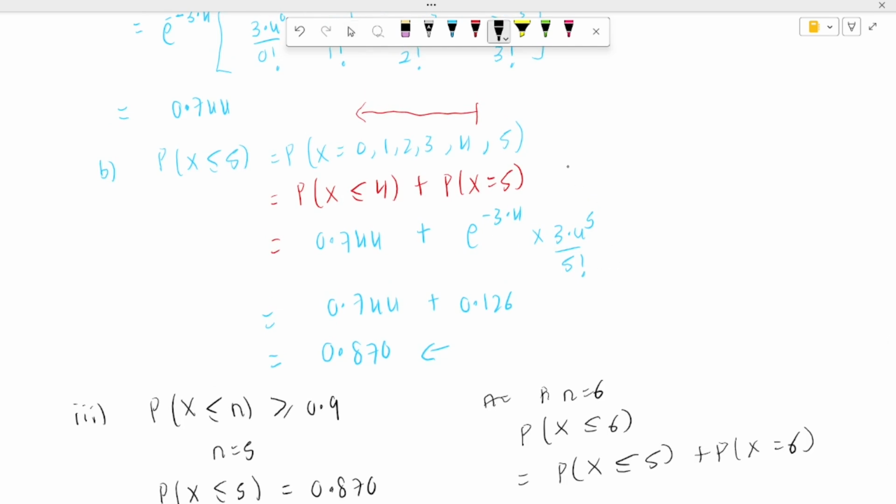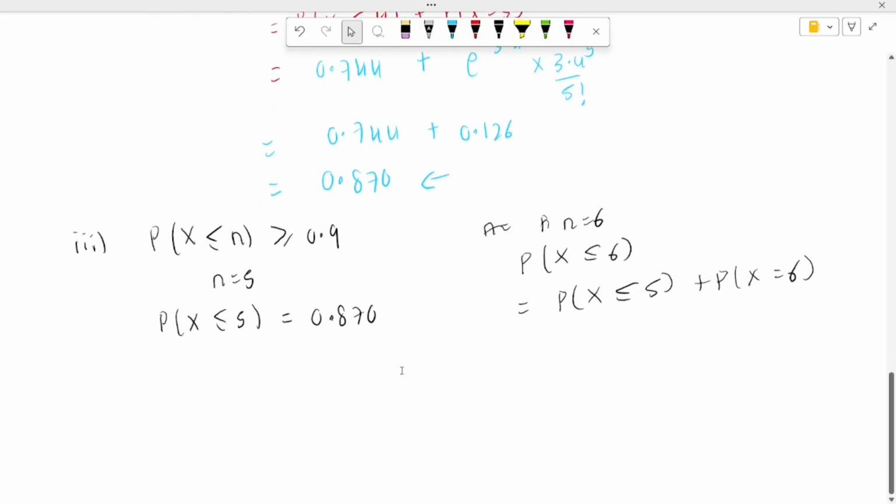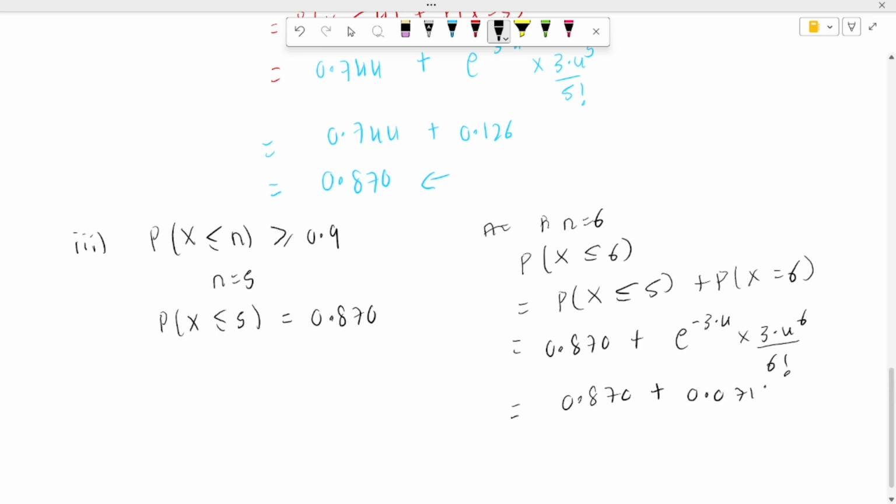So this is equal to 0.870 plus probability x equal to 6, which is e power minus lambda, multiplied by lambda power 6 divided by 6 factorial, and this is equal to 0.870 plus 0.0716, and this is equal to 0.9426. So 0.9426, and this is indeed above 0.9.